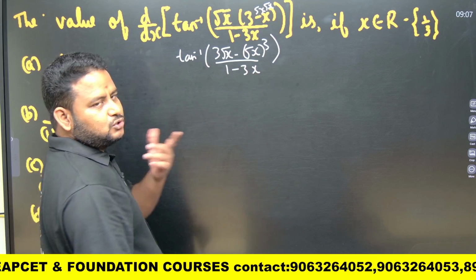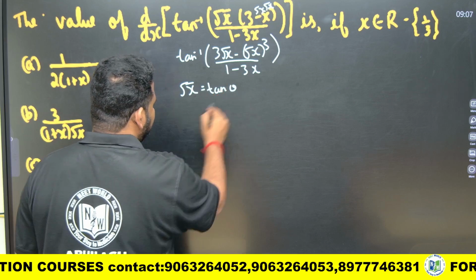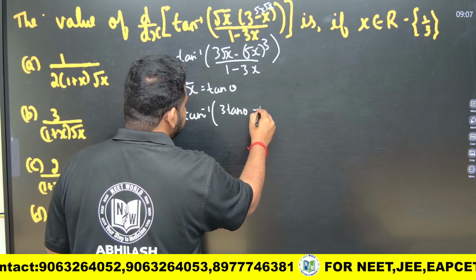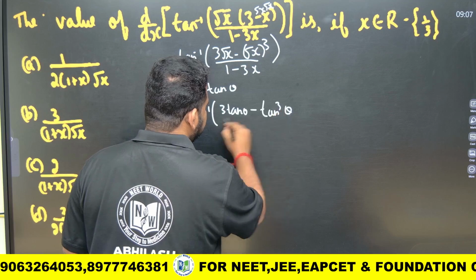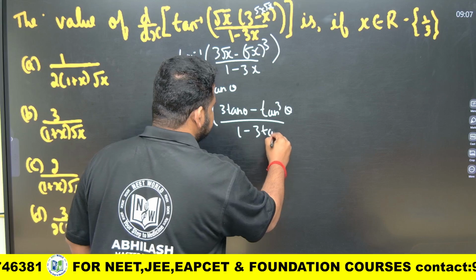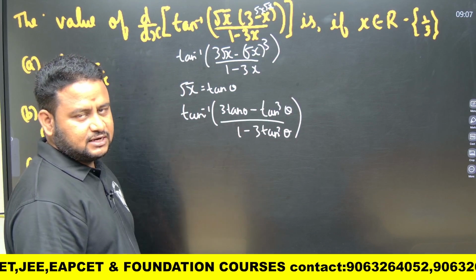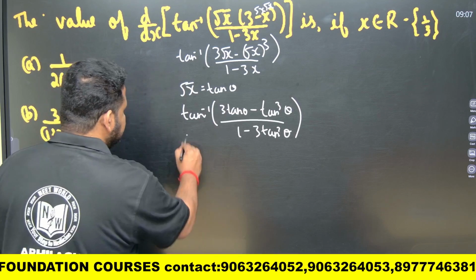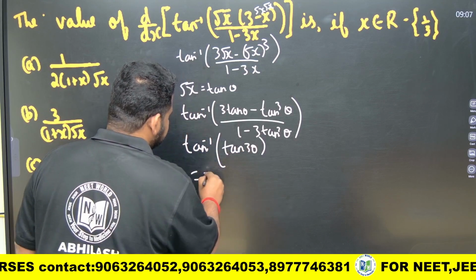Now if I put root x equal to tan theta, what will I get? Tan inverse of 3 root x, that is 3 tan theta, minus root x whole cube, which becomes tan cube theta, divided by 1 minus 3x. If root x is tan theta, x is tan square theta, so 3 tan square theta. This becomes 3 tan theta minus tan cube theta by 1 minus 3 tan square theta. By our knowledge of trigonometry, this is tan 3 theta. So this will be tan inverse of tan 3 theta, which is equal to 3 theta.